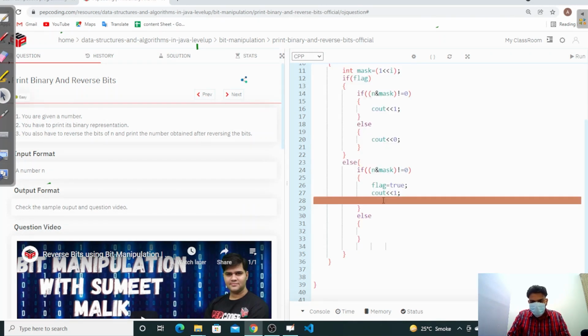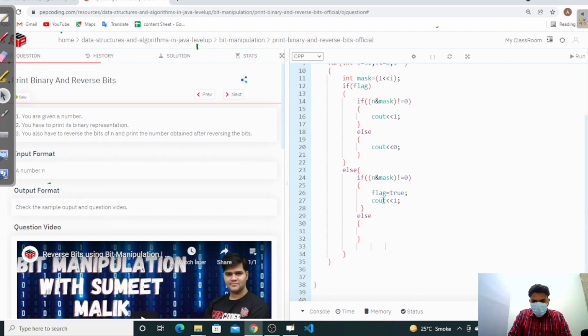Okay, we have to create a second mask. So here we have to create a second mask, int s mask equal to 1 left shifted by j. Initially j is 0, so we have a 0 shift. Okay, we provide a 0 shift, and we take OR with s mask. Okay, and then we increase our j.